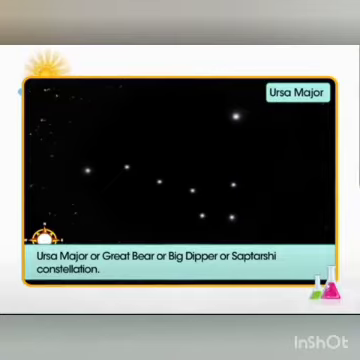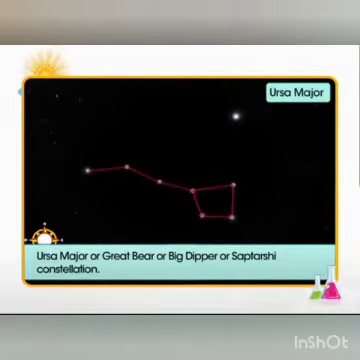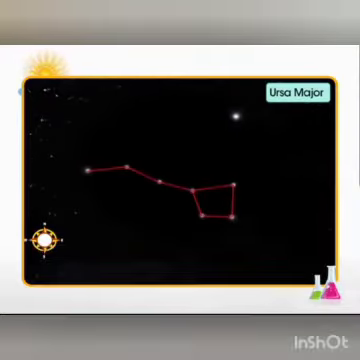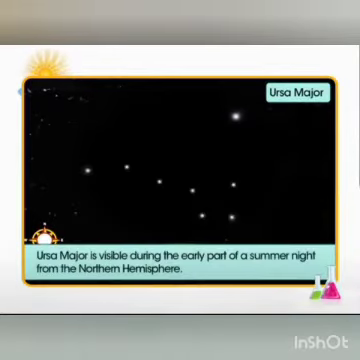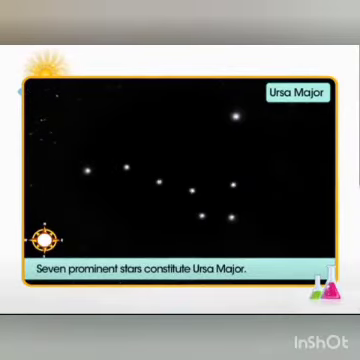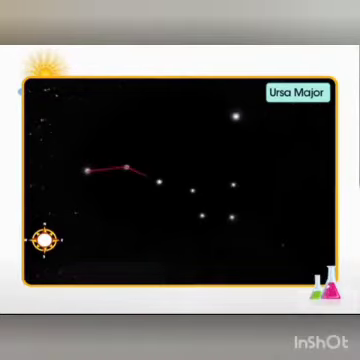Ursa Major, or Great Bear, or Big Dipper, or Saptarshi constellation. This is the most famous constellation which we see during the summer time. There are 7 prominent stars in this constellation. It appears like a big ladle or a question mark. There are 3 stars in the handle of the ladle and 4 in its bowl.